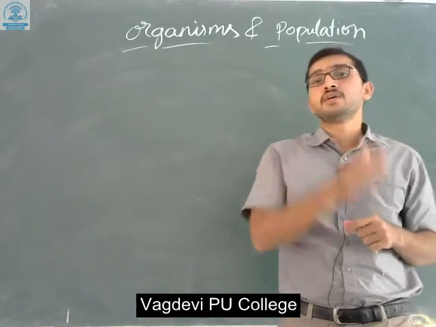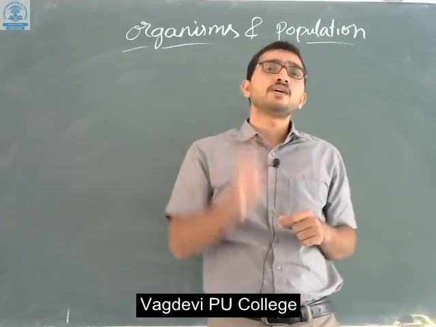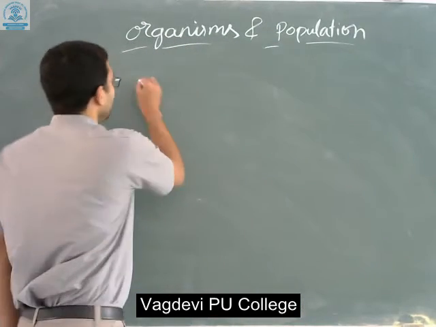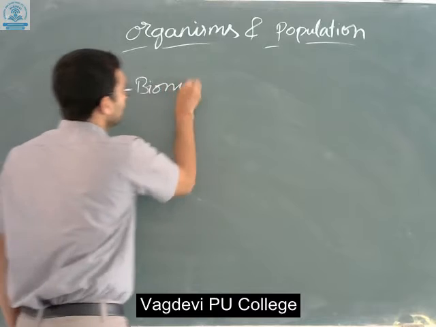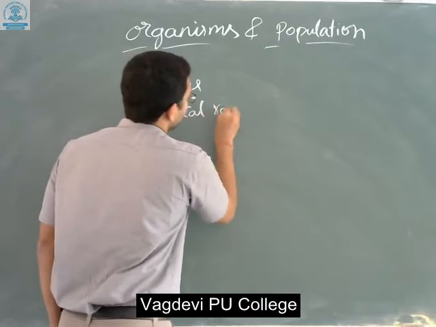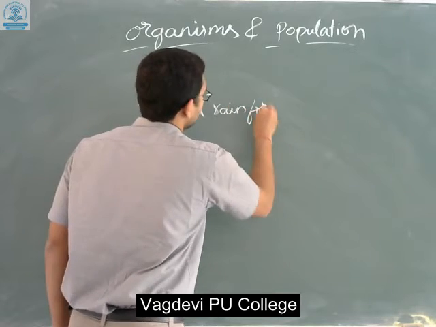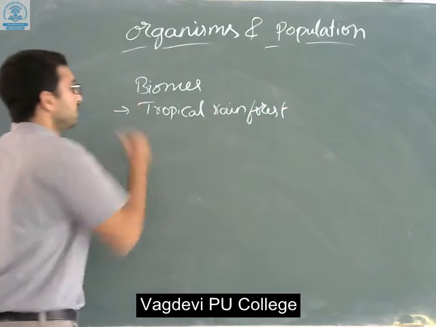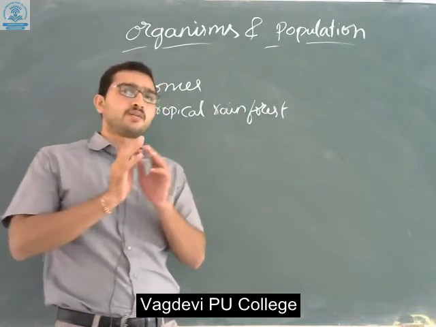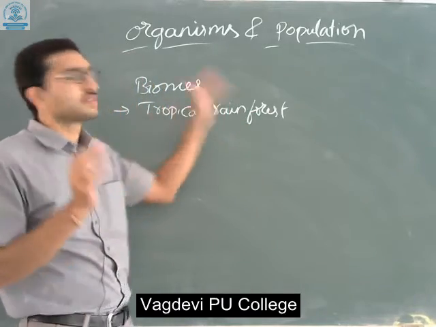In biomes, specifically in India, we can find the tropical rainforest, where a large amount of rain falls and more trees grow in these regions.